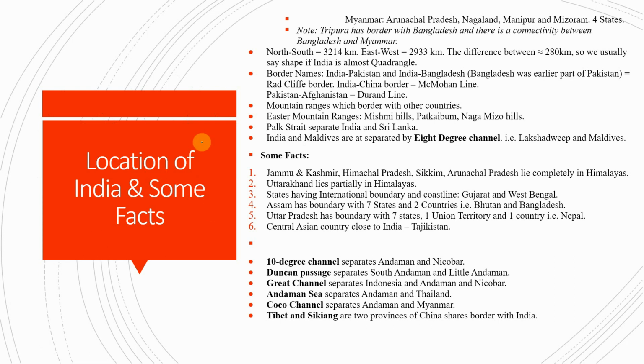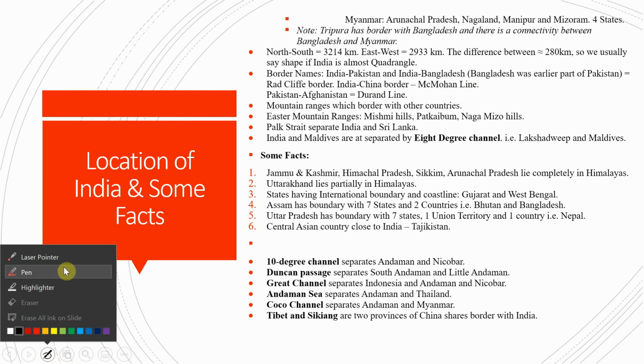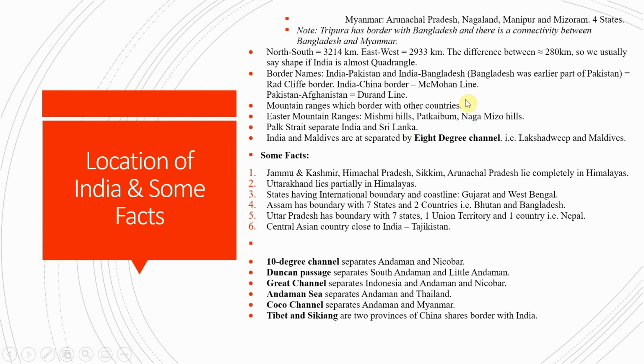And the India China border is known as the McMahon line. Recently in the news, I think you have heard this line most of the time, that is the McMahon line. And the Pakistan Afghanistan border is known as the Durand line, okay.